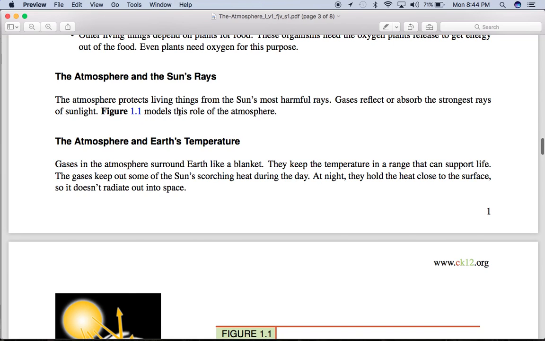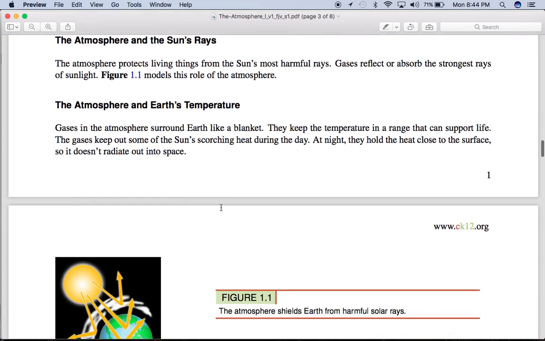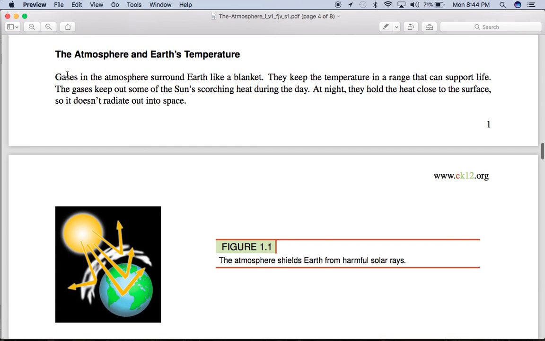The atmosphere protects living things from the sun's most harmful rays. Gases reflect or absorb the strongest rays of sunlight. Figure 1.1 models this role of the atmosphere. Gases in the atmosphere surround Earth like a blanket. They keep the temperature in a range that can support life. The gases keep out some of the sun's scorching heat during the day. At night, they hold the heat close to the surface so it doesn't radiate out into space.